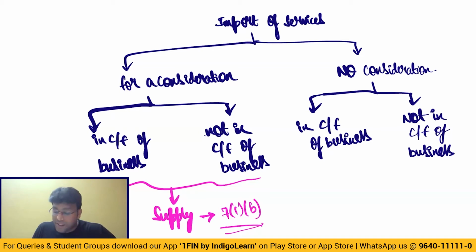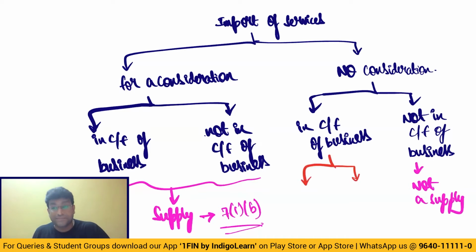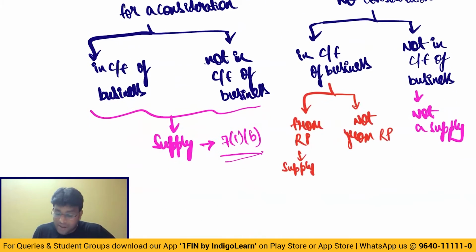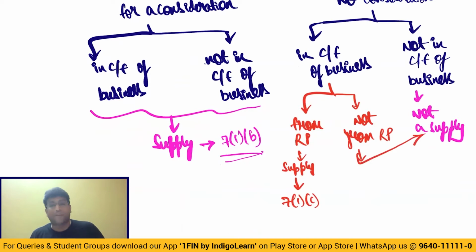And here, if it is not in the course of furtherance of business, it is not a supply. And if it is in the course of furtherance of business, we will look at further classification: whether it is from related person or it is not from related person. If it is from related person, then definitely we will say that this transaction is supply because of section 7.1c. And if it is not from a related person, straight away, it is not a supply.